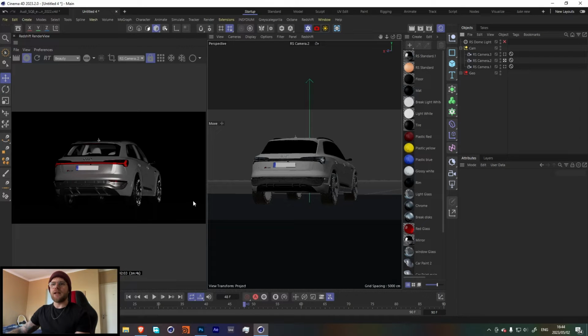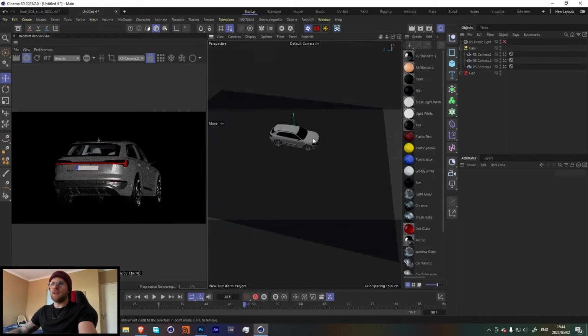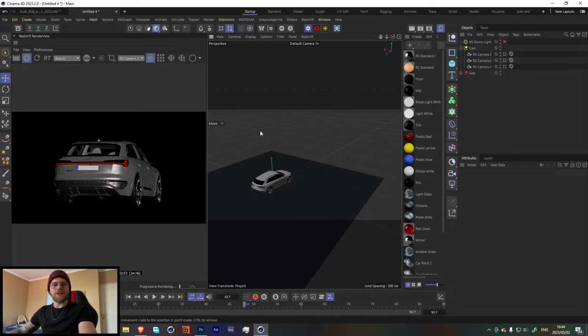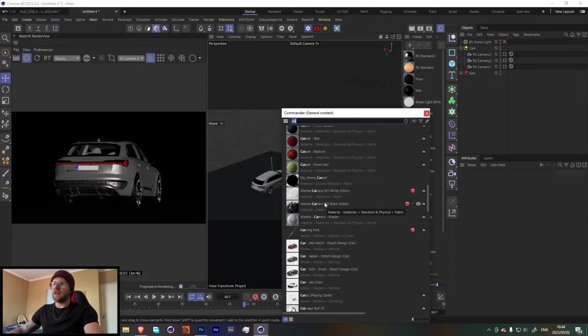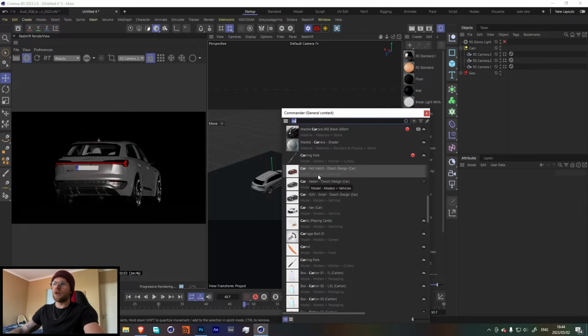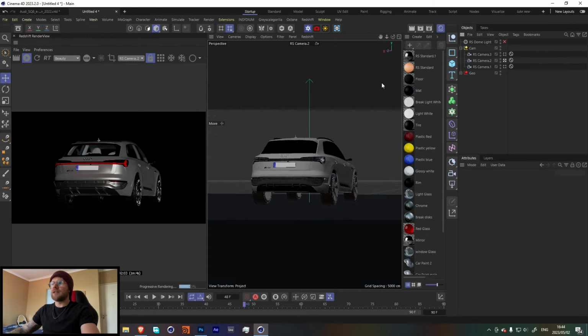So I have a really basic scene over here. This is just an Audi that was bought. It is just on a plane in the middle of an abyss, and this is going to be our starting point. If you don't have a car, you can just search for car over here, and Cinema 4D does have 4 cars. I'd say that this, I think it's this red one up here, is a pretty similar car to this one. So if you want to follow along, I'd recommend just downloading this one and putting it over here, and then you should be able to follow along with this tutorial. But if not, I hope you at least learn a little bit. Cool. So let's get started over here.